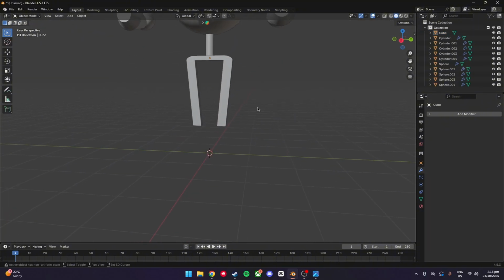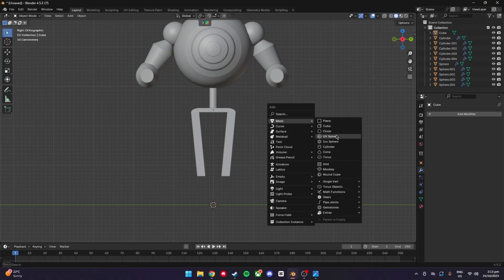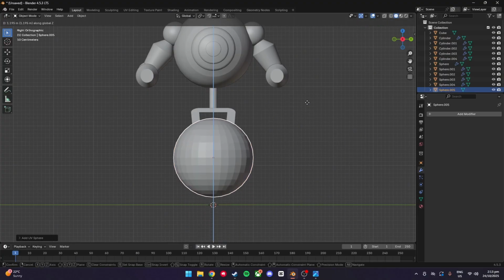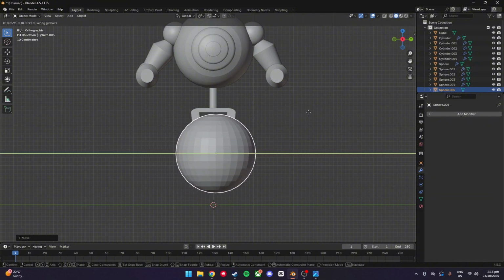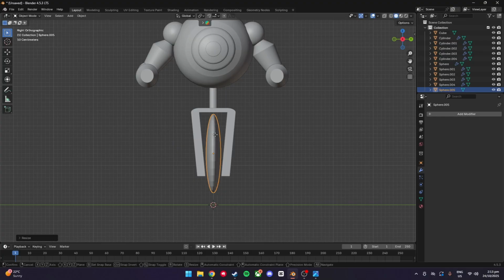We're getting close now. Now we've got to make the tire, obviously, so I'm going to go Shift A, Mesh, UV Sphere. Let's bring it up. Hopefully you guys are getting used to the shortcuts now. GZ. You can always pause and go back if you think you've gone over something a bit too fast.